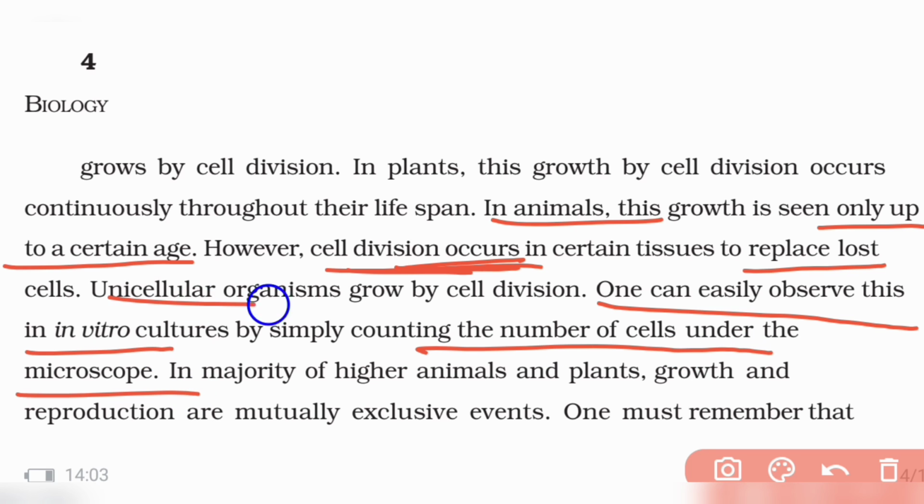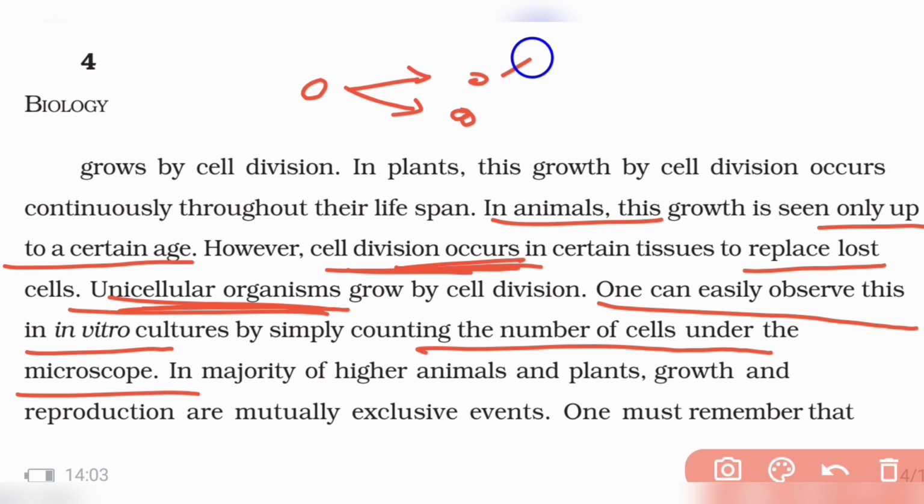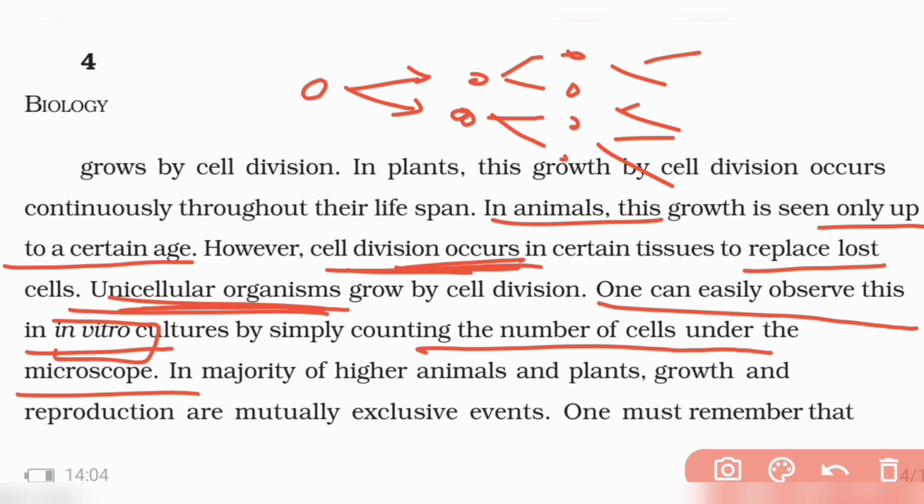You can see unicellular organisms. You can take some unicellular organism, like I can take one bacteria and see it in the microscope in a culture. After some time, I will find 2 bacteria, and then I will have 4 bacteria. So it keeps on multiplying. You can count the cells in vitro. In vitro means in test tube.